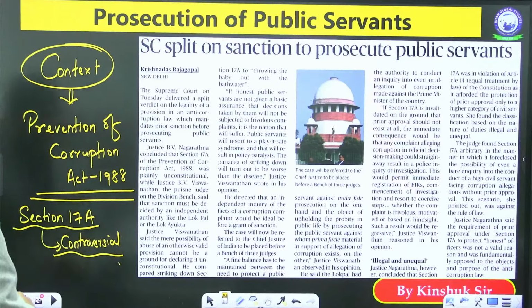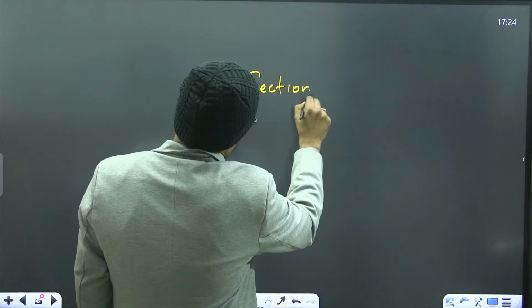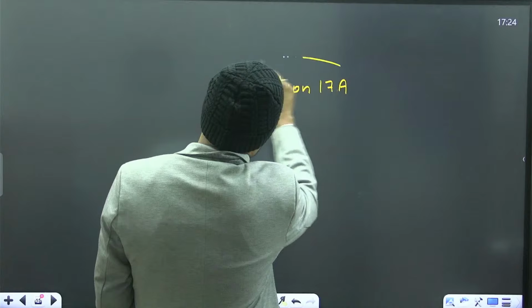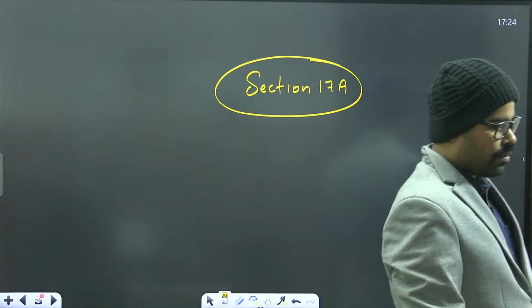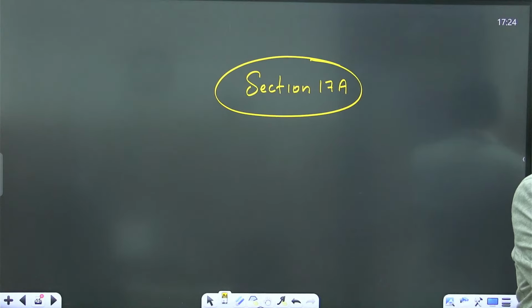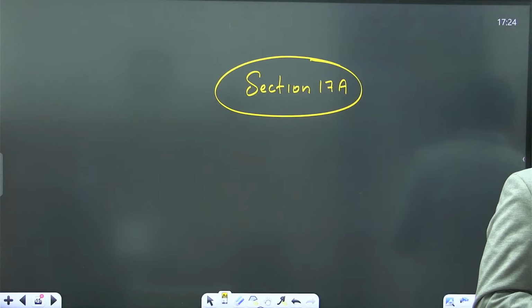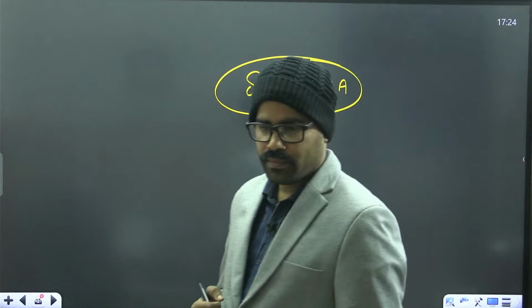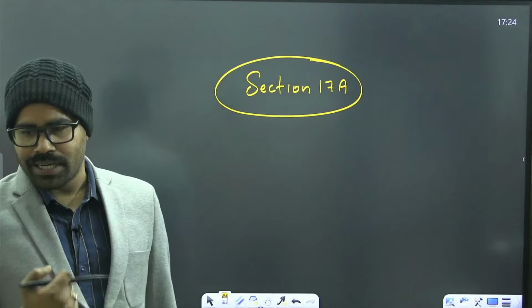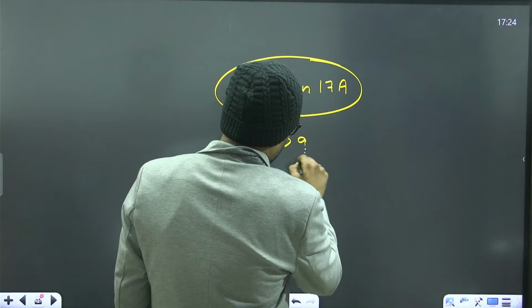So here we see that there is this Section 17A. What does it do? What is the main part here? It says that suppose there is a public official or a government officer.